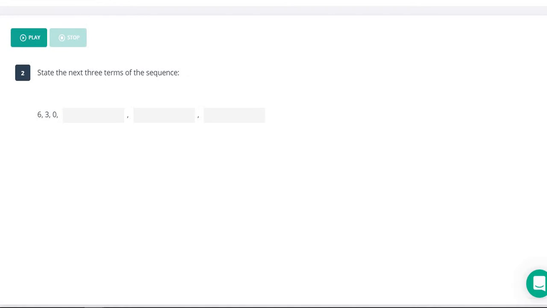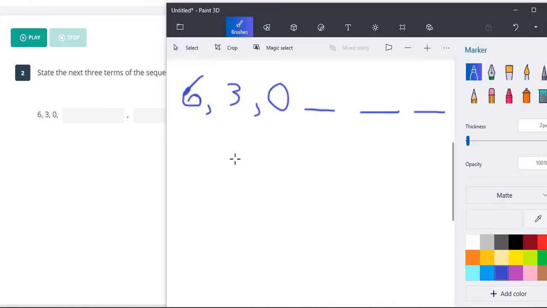All right, moving on to number 2 here. So this is from the most recent section that we just went over. It's given us 3 numbers and wants us to find the next 3 in line. So the first thing that you need to find is what is the common difference of all of these numbers. So I mentioned before the easiest way to do this is to take one of the numbers, not the first one, but any of the other numbers. Here we have 2, and subtract the number before it. So let's take 0 and subtract the number before it, which is 3.